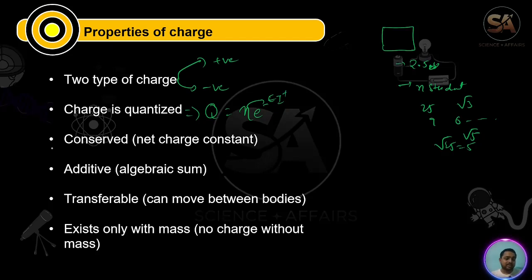Now again, the conservation property of charge: the net charge of an isolated system is constant. Charge is additive in nature; it is a scalar quantity, so we can add the charges. It is transferable, meaning it can be transferred from one body to another. It exists only with mass; without mass, charge is not possible.